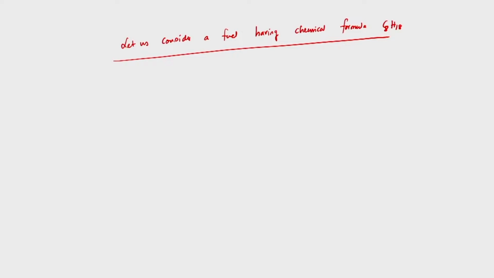So, we need to write the combustion reaction, and from there we can calculate the amount of fuel per kg of air or vice versa.